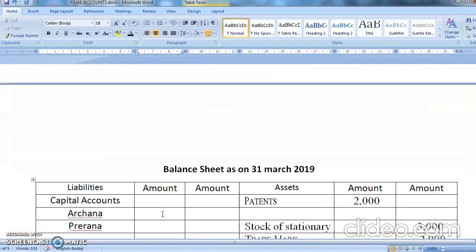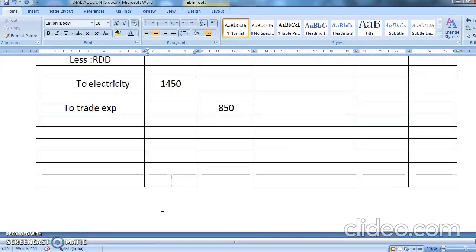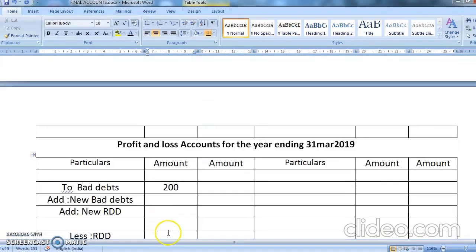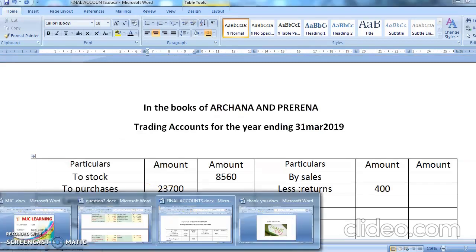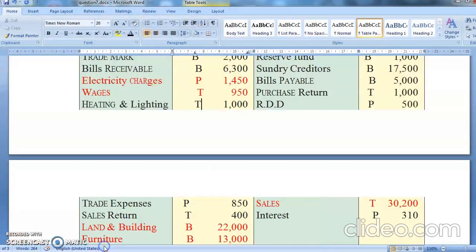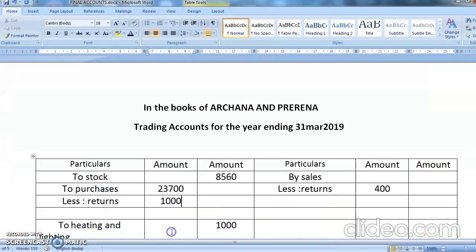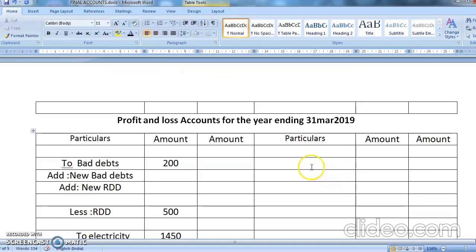Okay, so RDD is 500 and purchase return is 1,000. Okay, chalo next. Sales is 30,200 and interest is 310 rupees. So sales is 30,200 and we will leave one line here by sales.